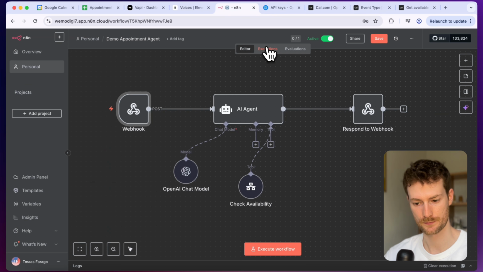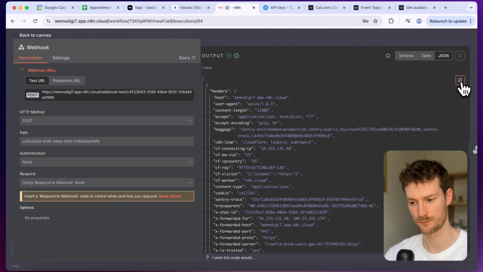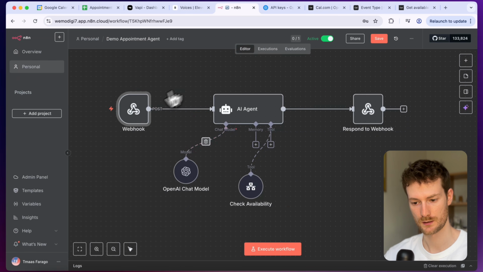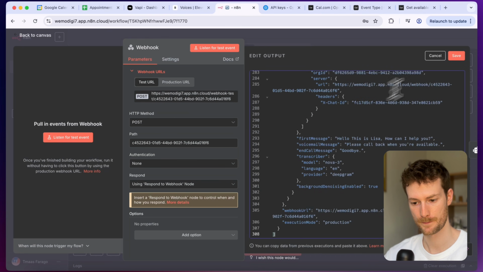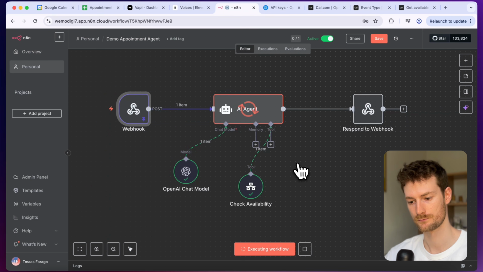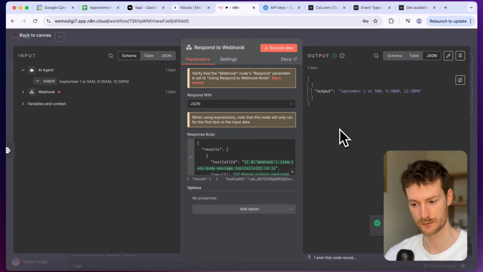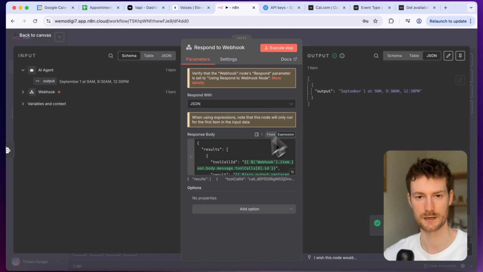I need to pin some data to be able to execute it. So I'm going to copy this and paste it here. And it will be pinned now. So I'm going to click on execute workflow. You can see that it checks for availability and it will successfully send back the data to Vapi.